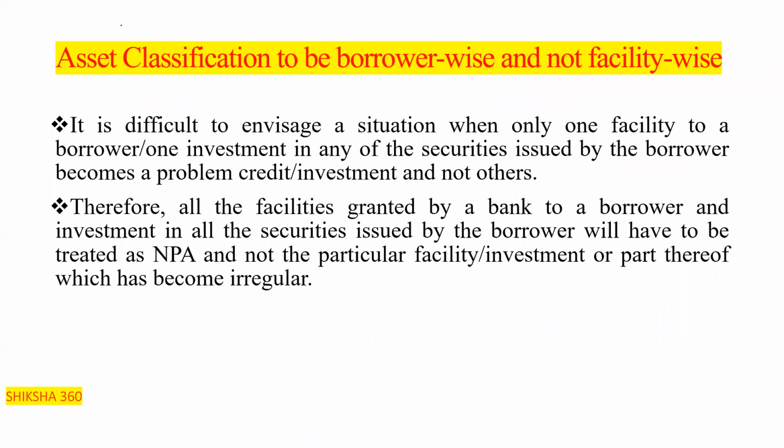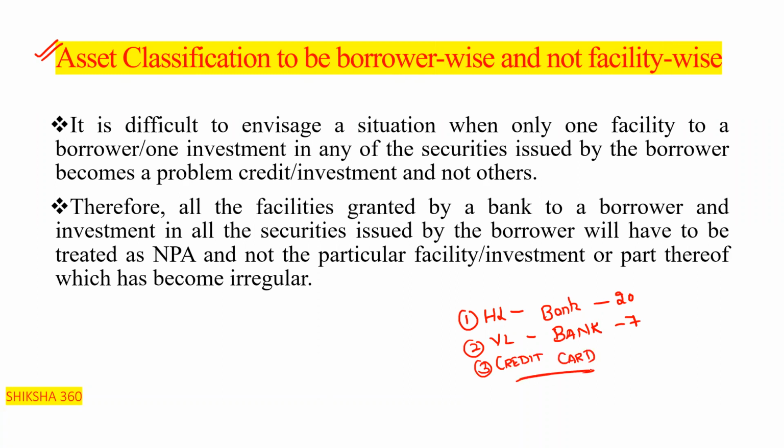Now the next one, that is very important. Asset classification is to be borrower wise, not facility wise. Like if a person has taken a housing loan from a bank, of 20 lakh, second, that person also takes a vehicle loan from the bank, of 7 lakh, and third, that same person has taken a credit card from the branch also, and the credit card goes into default.